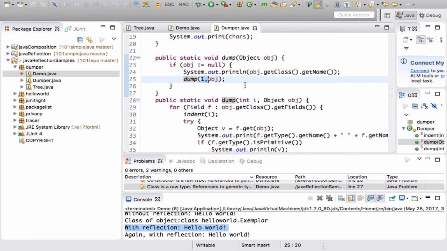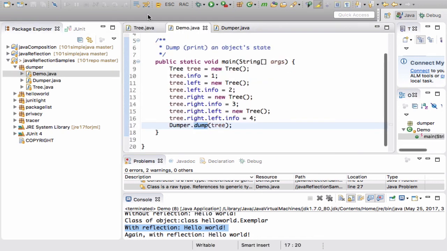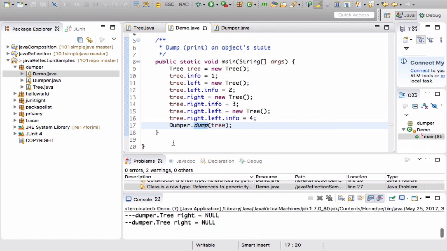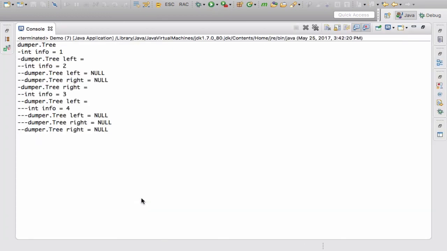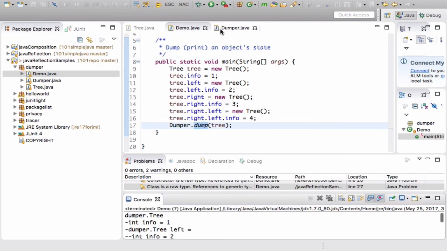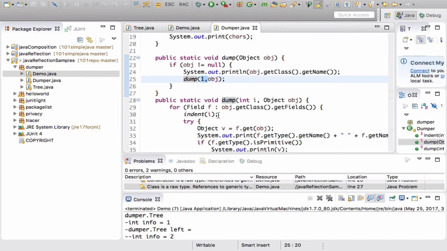Just to remind you of how we use indentation here, let's run the demo anyway. So this is the kind of output we want to see, right? And this is how we see that there is different indentation applied. Okay, let's go back to the dumper functionality.